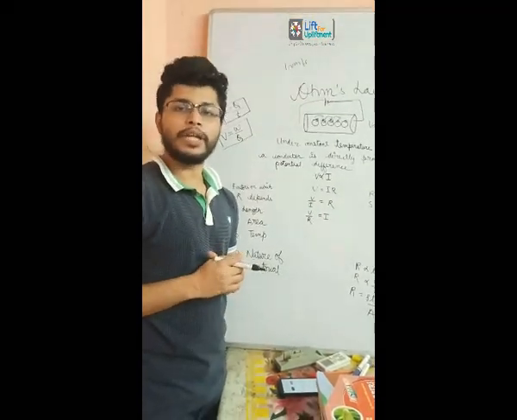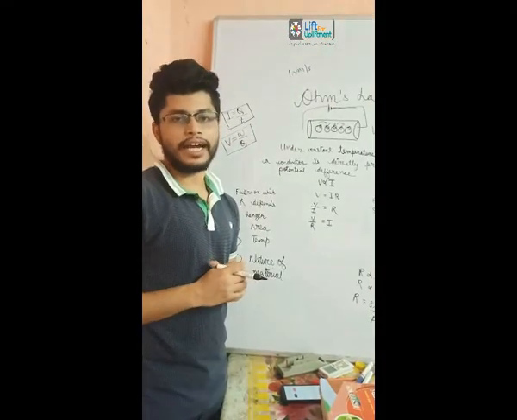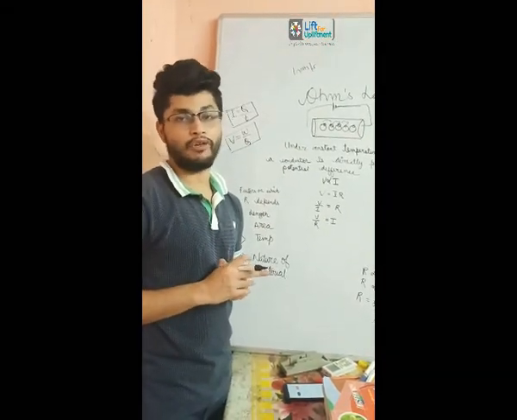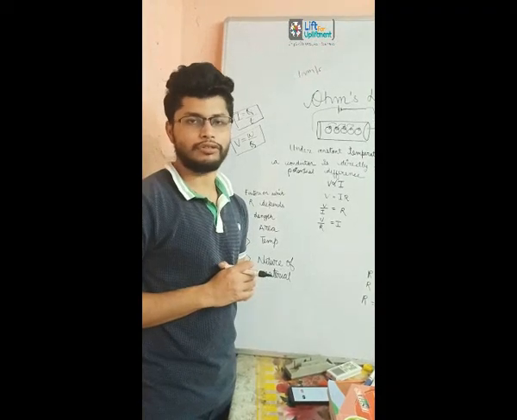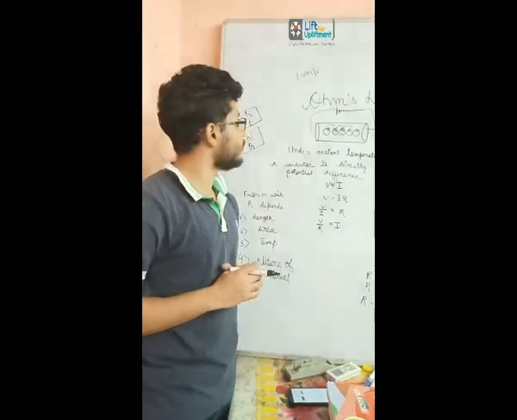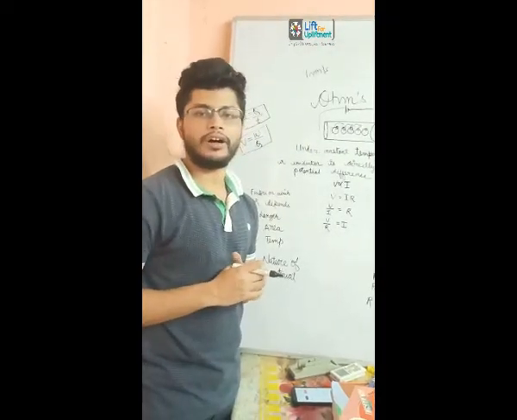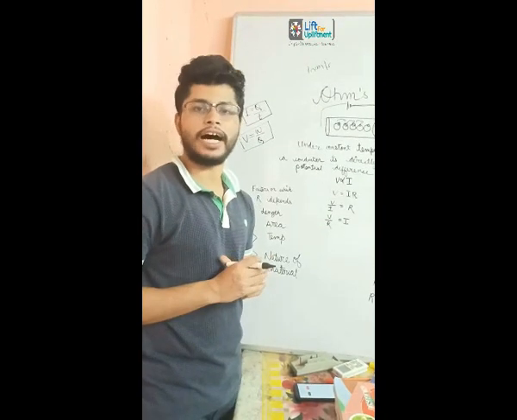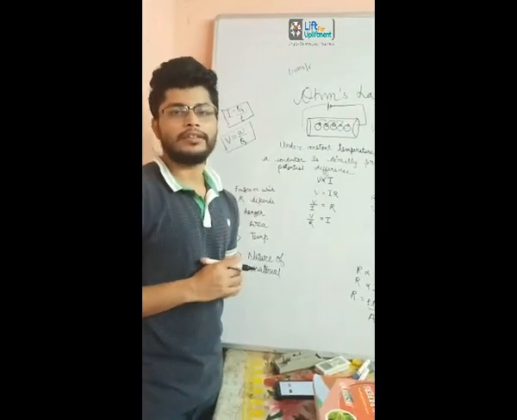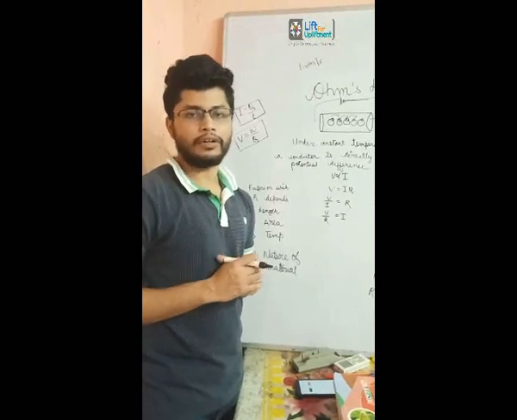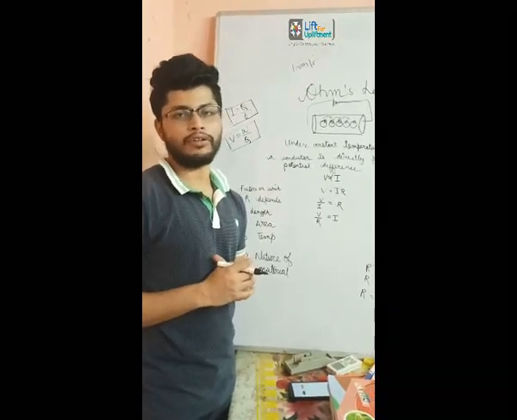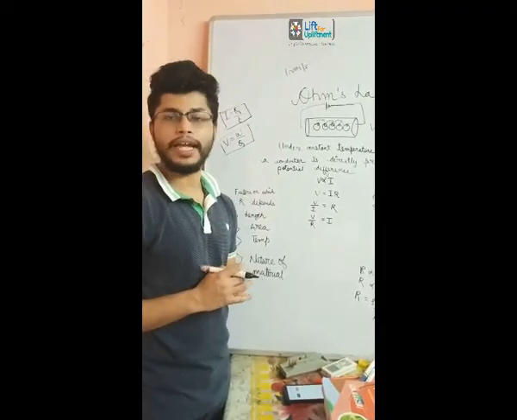Since then, people used to believe that the current inside a conductor is due to the flow of some positive charges. So, by convention, they denoted the direction of positive charge as the direction of current, and by default the direction of movement of electrons became opposite to the direction of current.